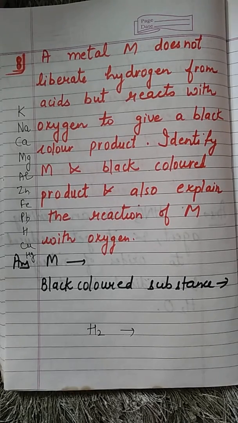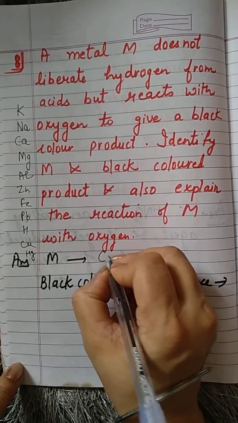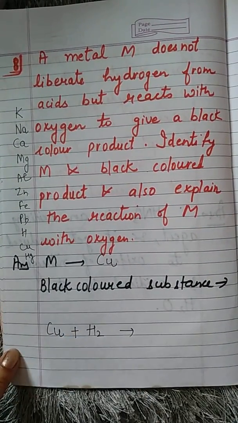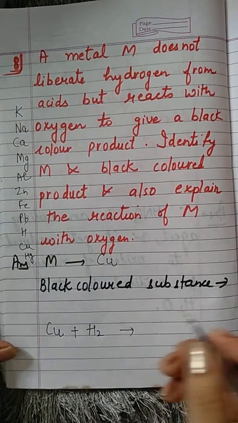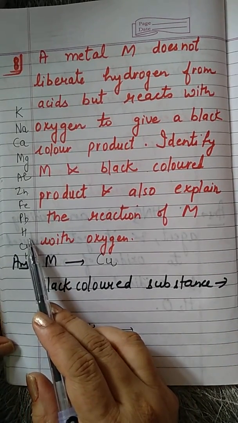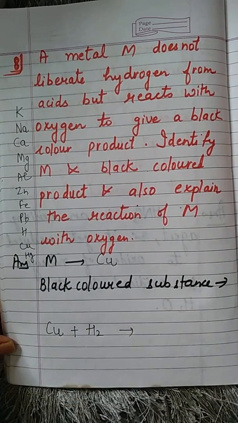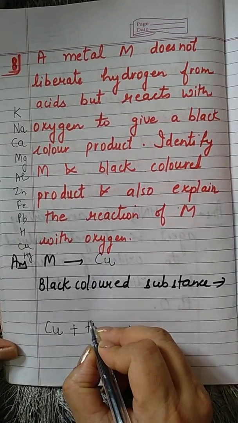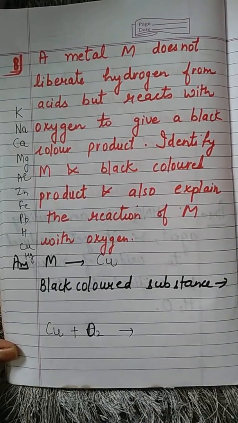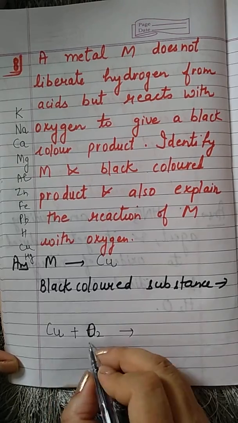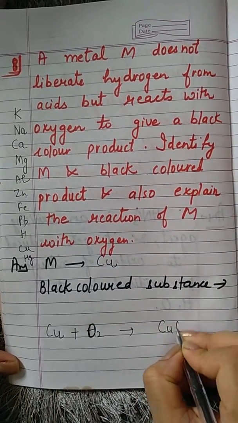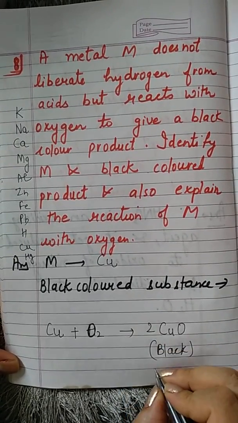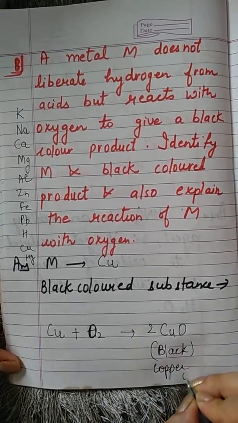Black colored substance was formed with copper when we provided heat to copper. And copper is not going to displace hydrogen. Why? Because hydrogen is more reactive than copper. So what will be our reaction here? Sorry, I had written the hydrogen step second; the hydrogen step was not asked. Here simply we are going to provide heat in presence of oxygen, and we are going to have black substance which is copper oxide.